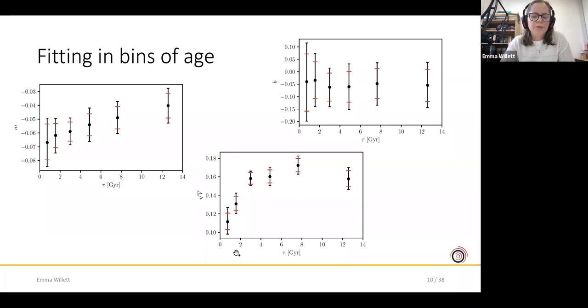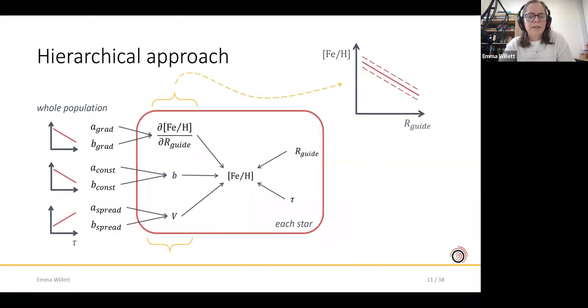But it's difficult to constrain in bins because, of course, we don't have mono-age populations in the bin. We only have an approximation to that. So any spread in the population will be conflated with the underlying physical effects of this spread around the metallicity gradient. So since we have a larger sample at our disposal, we'd like to try to do a bit better than that. And to do that, we take a hierarchical approach.